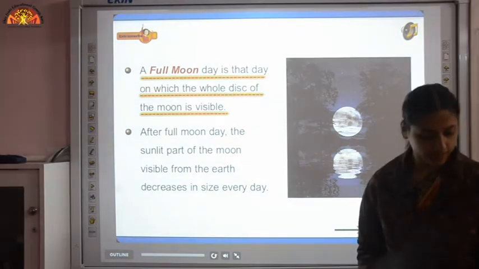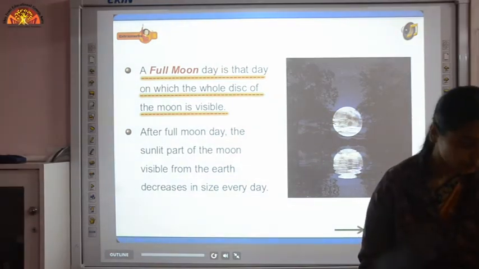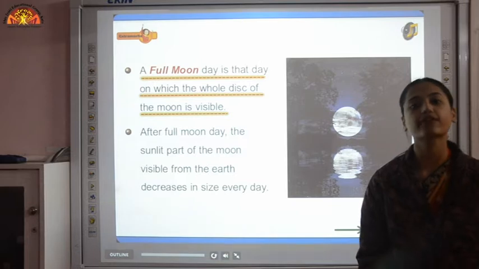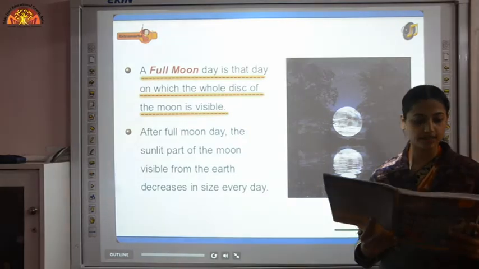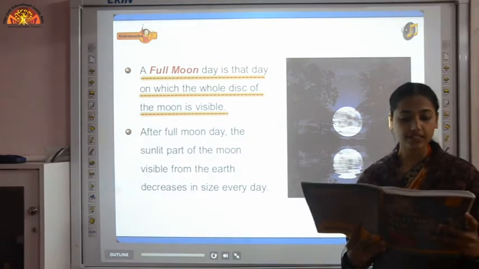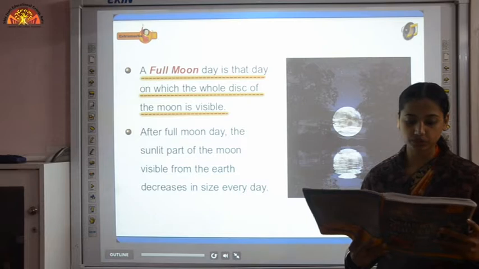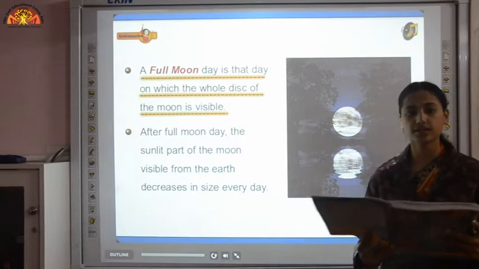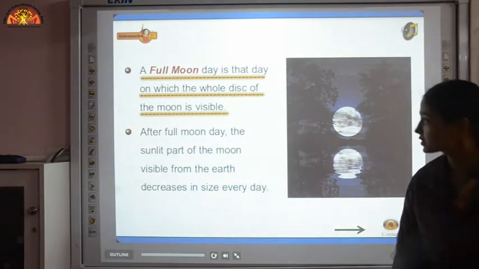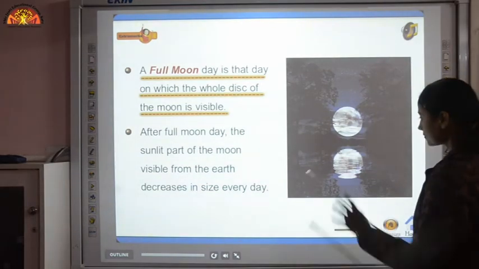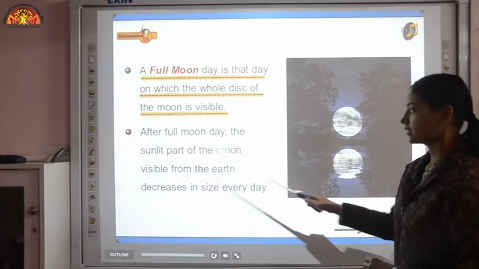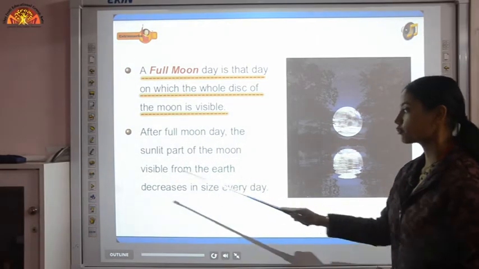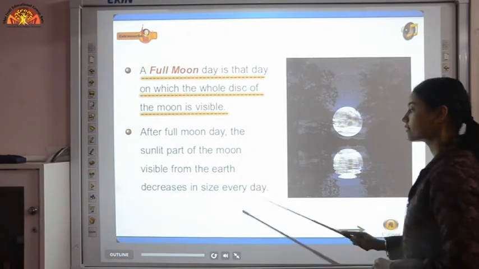So write next internal question on page 232. What do you mean by full moon day? And mark the answer in point second. The day on which the visible portion of the moon is perfectly round is known as the full moon day. Now after this day, what will happen? After full moon day, the sunlit part of the moon visible from the earth decreases in size every day.